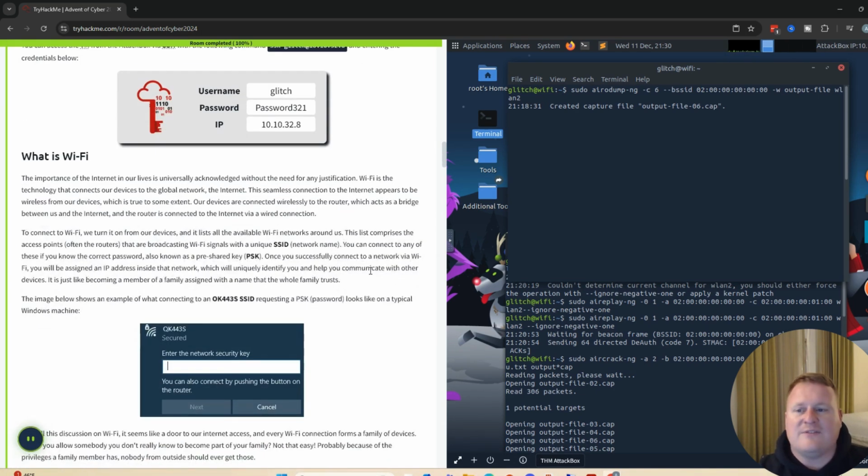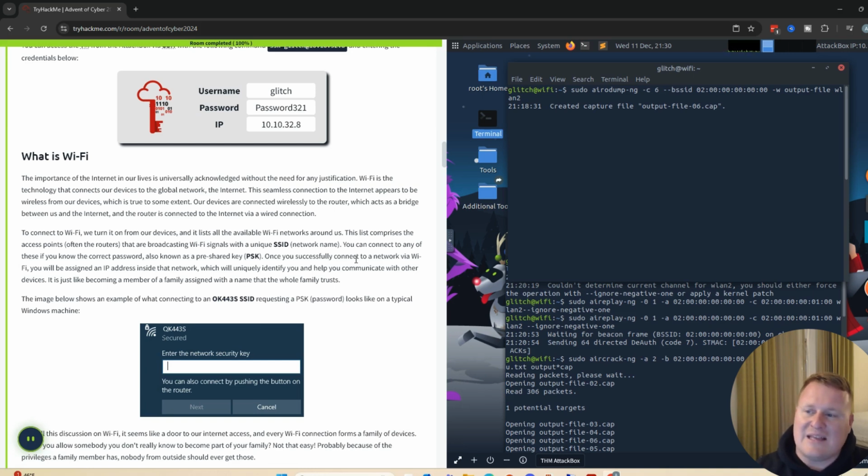So what is Wi-Fi? The seamless connection that happens between our phones, Bluetooth devices, maybe through AirPlay, tablets that you need to connect to the internet when you don't want to plug into a router. And this can all be done through magic, some would say. No, it's not magic. When we look at the Wi-Fi networks around us, this list comprises access points, often our routers, that broadcast that Wi-Fi signal with a unique SSID, which is your network name.